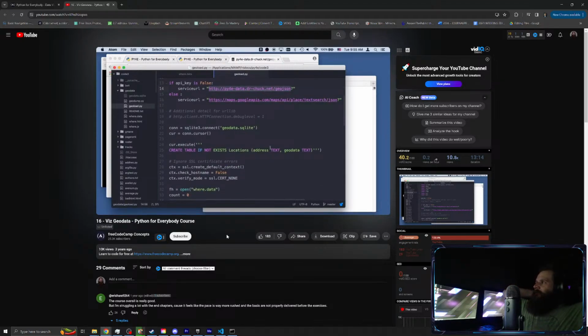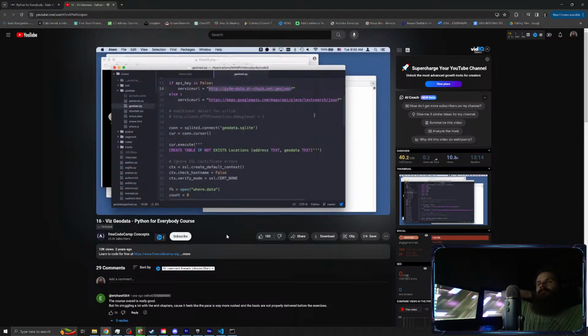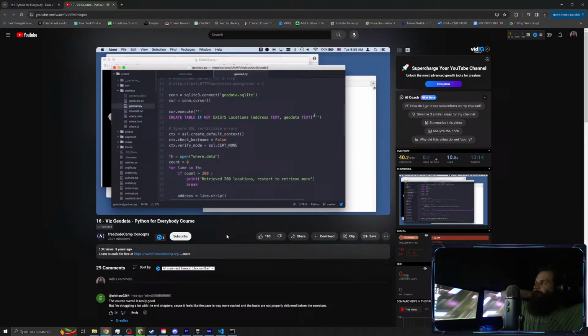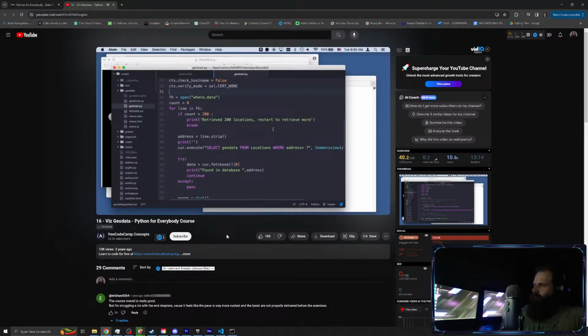So we're going to make a database. We're going to do a create table if not exists, and we'll have some address, and we're really just caching the geographical data. We're going to cache the JSON. One of the things we do when we build these processes is we tend to simplify and not do all the calculation and parsing of the JSON. Just load it and get it in, and fill the data up in this database. That's what we're going to do. Because Python doesn't ship with any legitimate certificates, we have to ignore certificate errors.